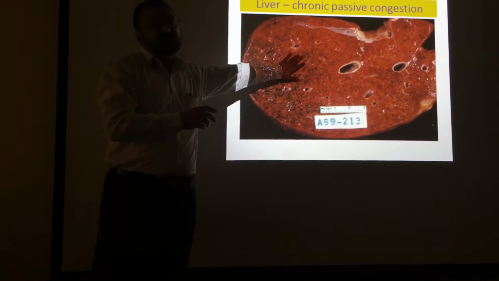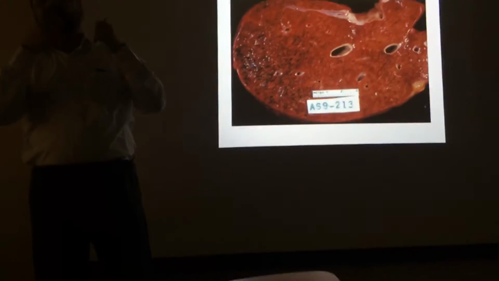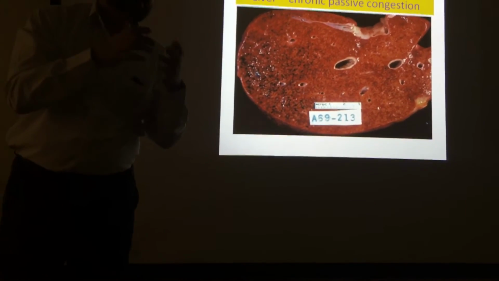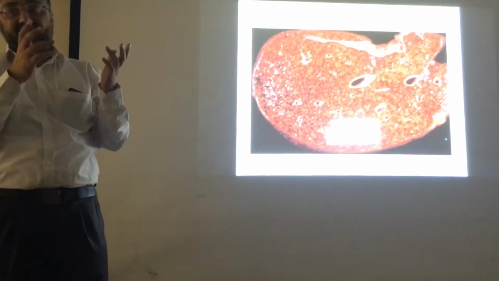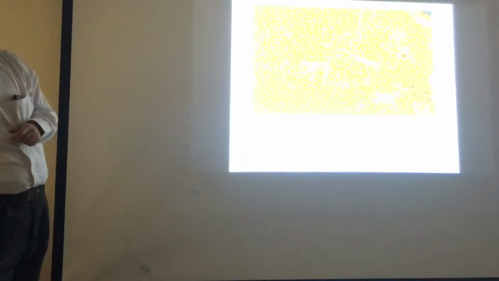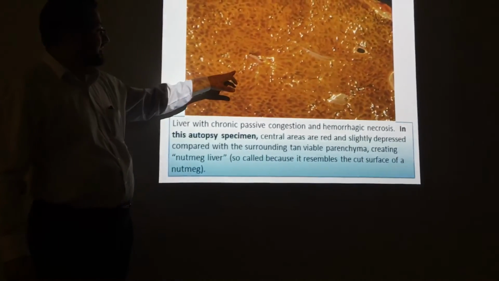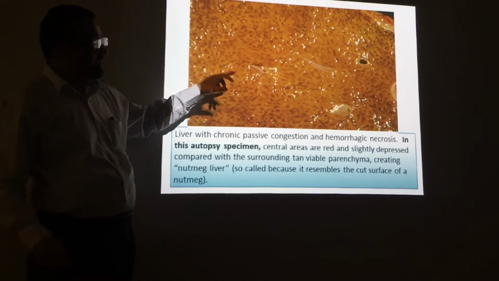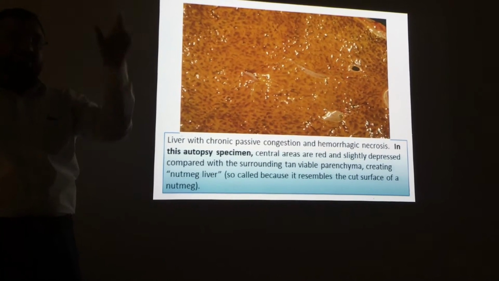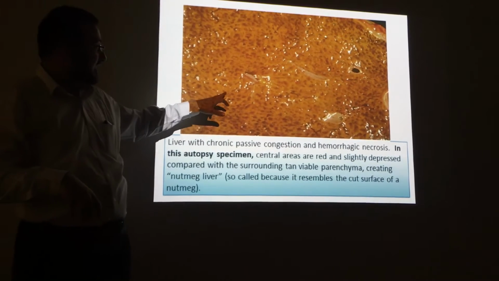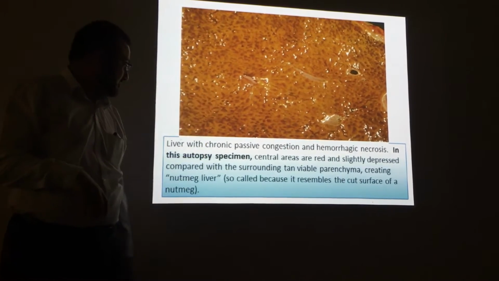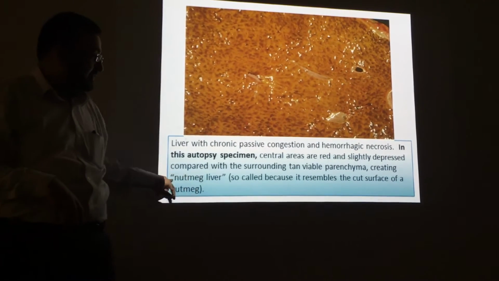So passive congestion in the liver. This is again congestion. Congestion means dilatation of the vessels. This you have to remember. This typical area is dark, one area is dark, one is light. So dark area and light area. This is basically giving a nutmeg appearance.